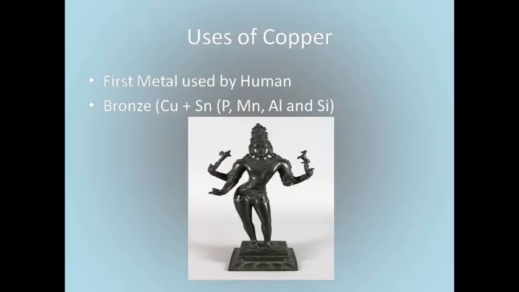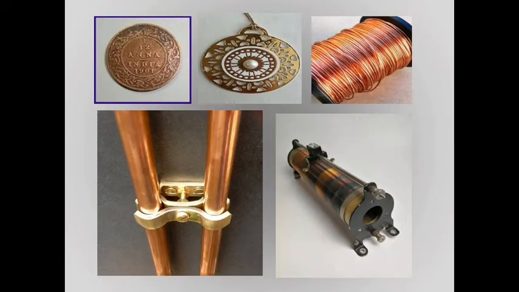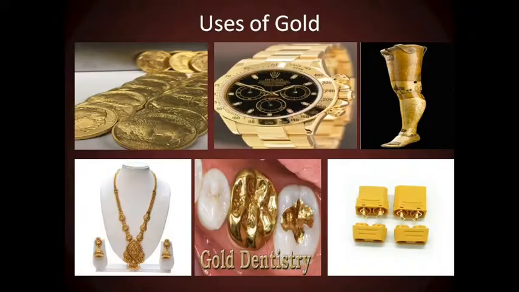Next we are going to see the applications of copper. Copper is the first metal used by humans. That age is called the Bronze Age. What does bronze mean? It is an alloy of copper with tin and other metals like phosphorus, manganese, aluminium and silicon. Copper is used in the making of coins and ornaments with gold plating, and in the making of wires, water pipes and other electrical parts.